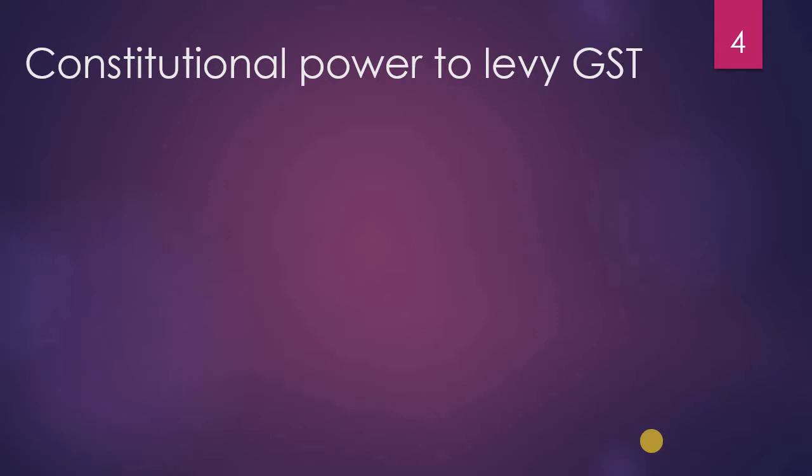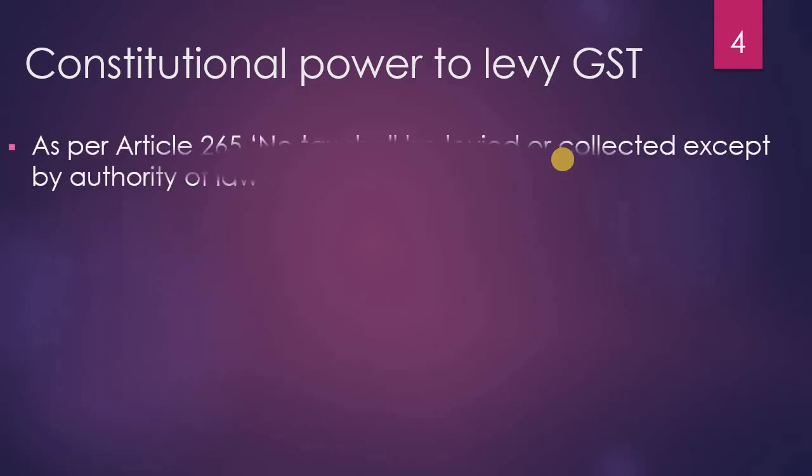Constitutional power to levy GST. As we know, GST is a new tax regime which has combined all the major indirect taxes, and one tax has been constituted. But to levy GST, there should be a provision in the Constitution. If there is a provision in the Constitution only, we can levy the tax. That's what Article 265 says: no tax shall be levied or collected except by authority of law. So there should be a constitutional provision in order to levy the new tax, because GST is completely new.